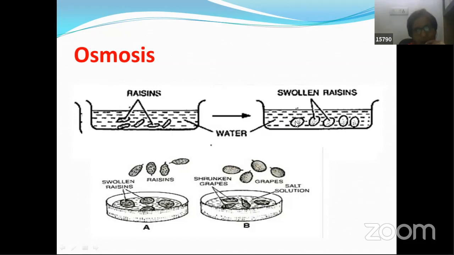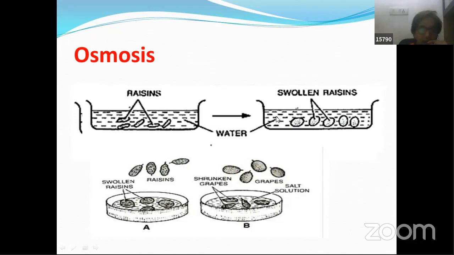That means there are two different media over here, two different concentrations, one inside and the other outside. So here water moves from its higher concentration. Water's concentration is more outside, and water concentration inside is less. So water is moving from where its concentration is high to where concentration is low. If we talk about solute concentration, solutes within the cell are more than the percentage of solutes outside. Outside it is very low or negligible, whereas solute concentration inside is very high.